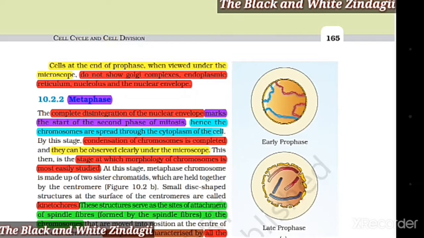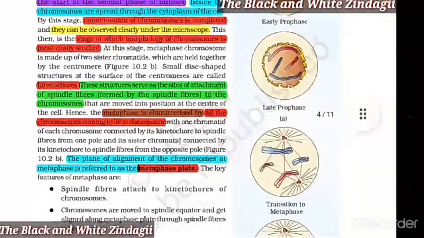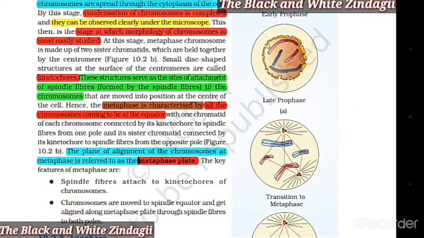Small, disc-shaped structures at the surfaces of the centromeres are called kinetochores. These structures serve as the sites of attachment of the spindle fibers to the chromosomes that are moved into position at the center of the cell. Hence, the metaphase is characterized by all the chromosomes coming to lie at the equator, with one chromatid of each chromosome connected by its kinetochore to spindle fibers from one pole and its sister chromatid connected by its kinetochore to spindle fibers from the opposite pole.